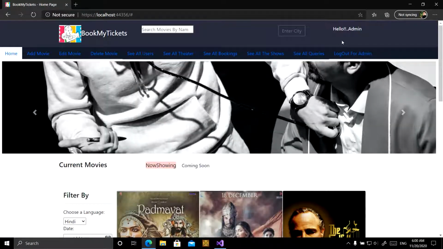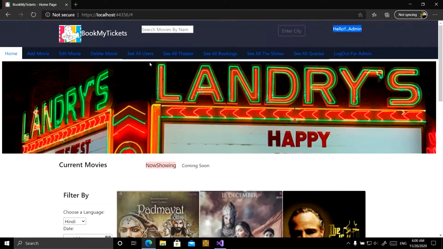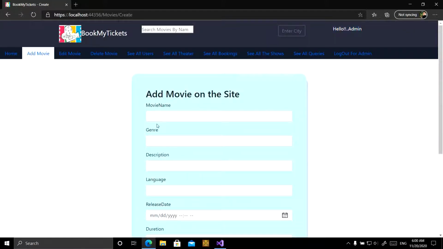Now the admin is logged in, which is shown here. This shows that admin is logged in. Admin can see all the movie list on the home page. Admin can add a movie. If admin wants to add a movie, he can do that. I am doing it as admin.